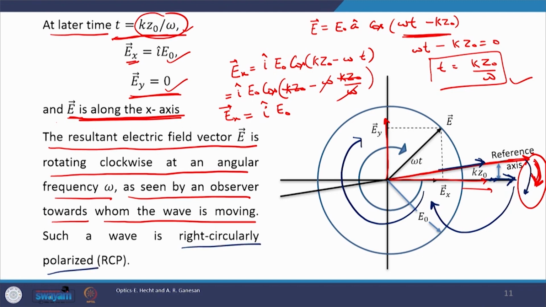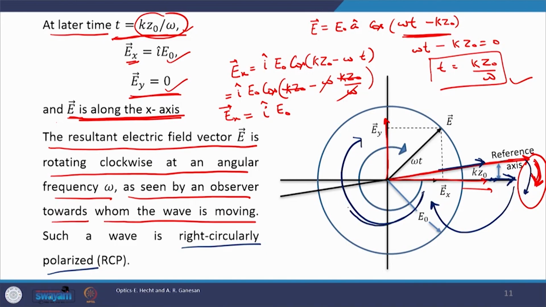I repeat, if we are looking into the source and seeing the resultant electric field rotating clockwise, or more accurately the tip of the resultant electric field vector is tracing a circle in a clockwise direction, then this kind of polarization or this kind of wave is called right circularly polarized wave.